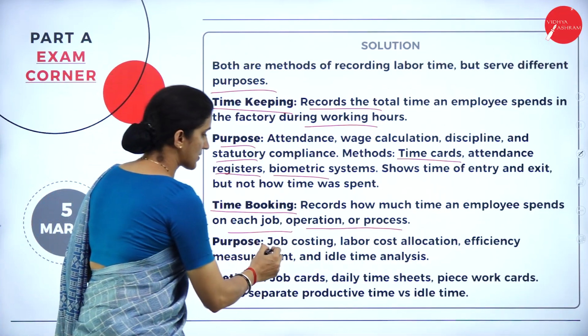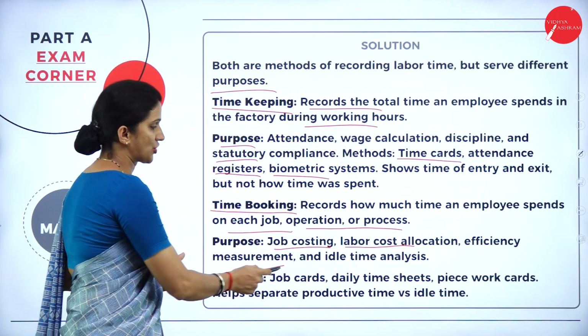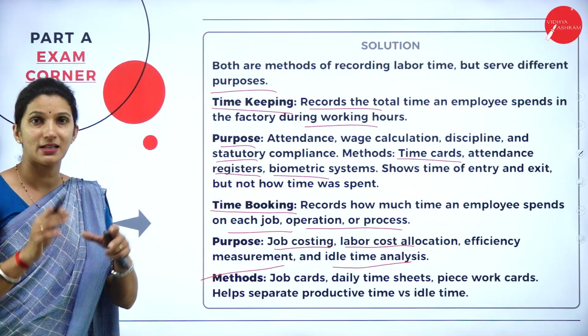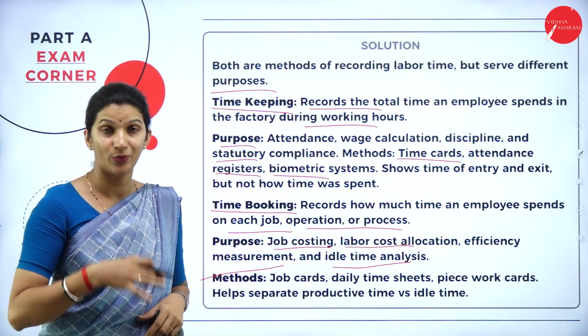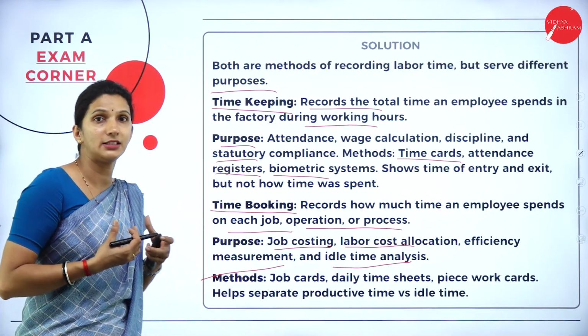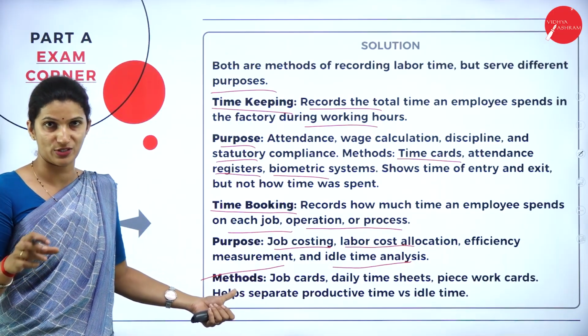The purpose here is job costing or labor cost allocation, efficiency measurement and idle time analysis. The main purpose of this one is that they can easily find out the efficiency level of workers, and the idle time where they do not work but still get the payment, so that they can have control over the employee's working time.